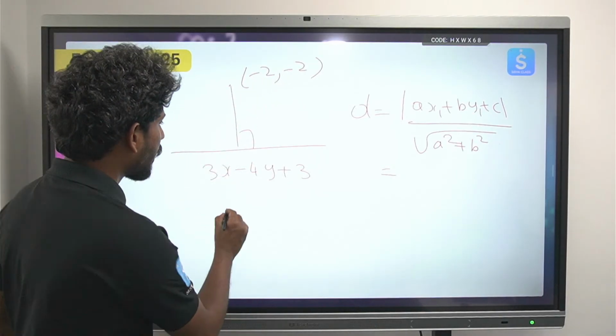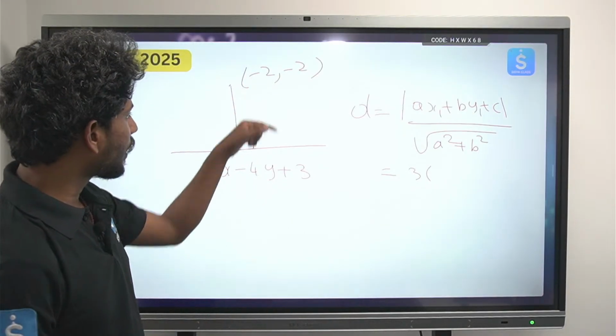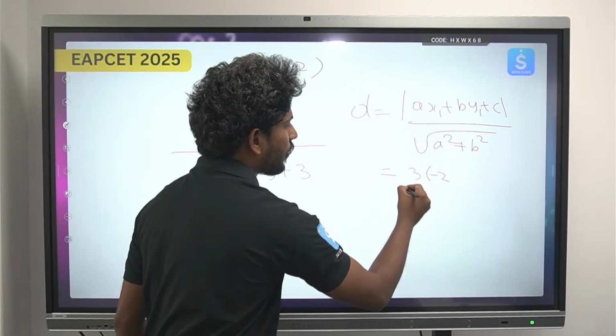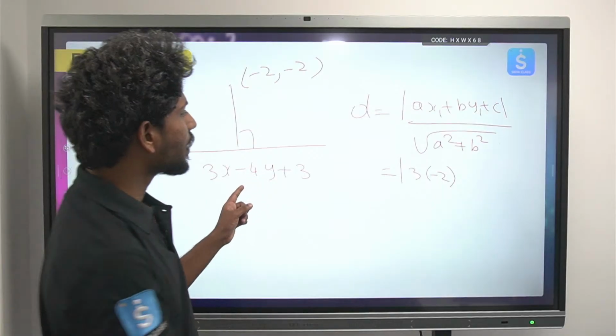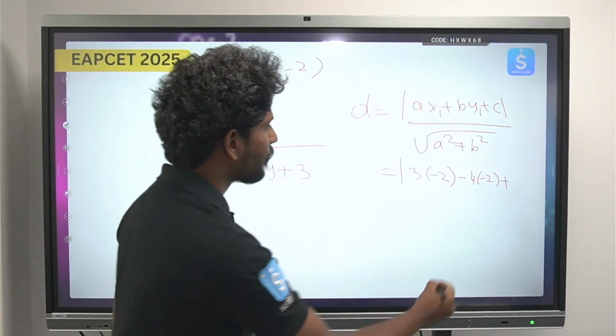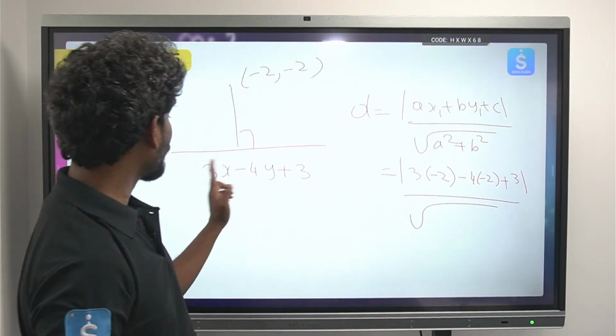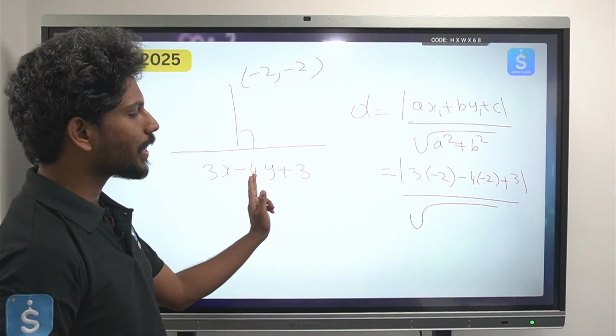Here 3 into x1, that is minus 2, plus minus 4 into minus 2, plus c, which is 3, by under root of a square plus b square, that will be 9 plus 16, 25.